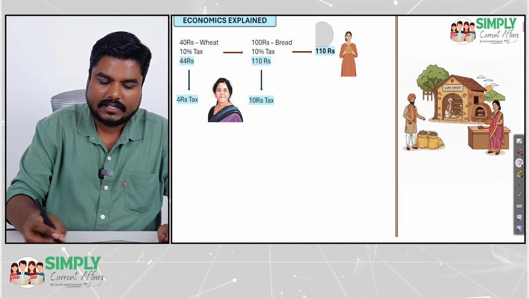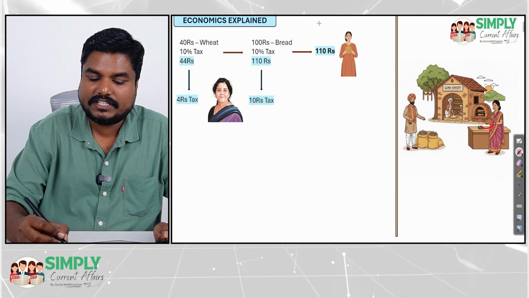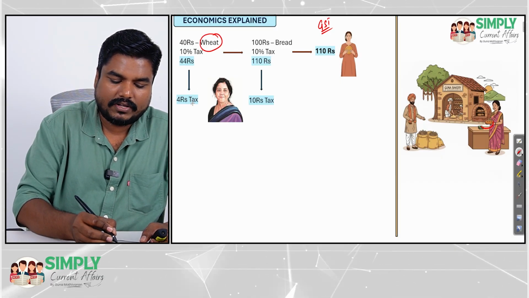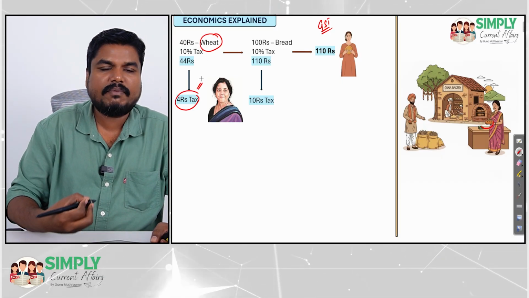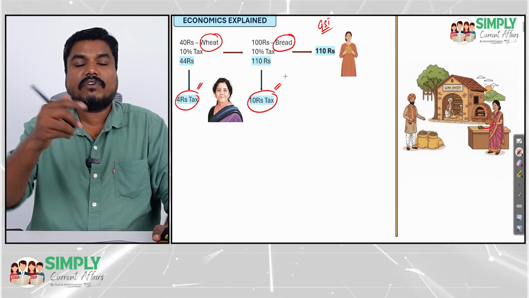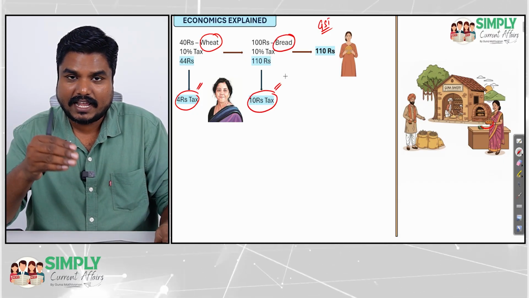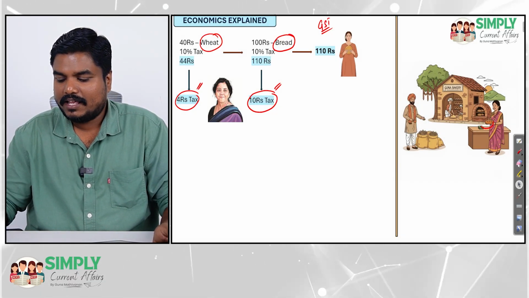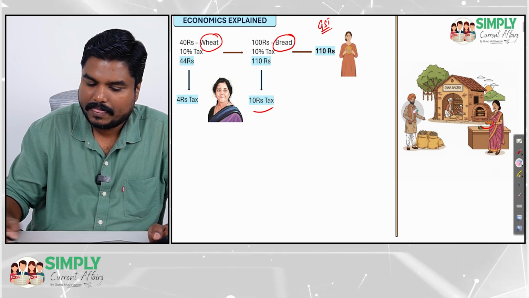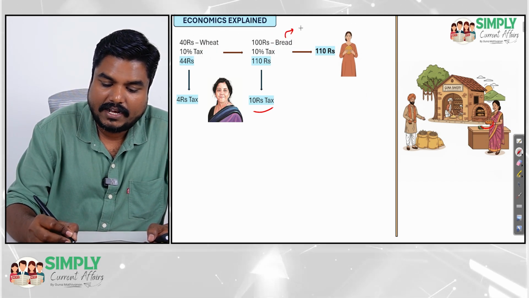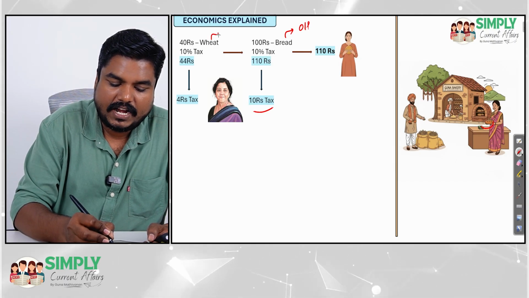So what does the government say in the GST regime? At every stage, when wheat is sold, okay, 4 rupees tax, let it be paid. At this stage, bread, 10 rupees tax. The 10 rupees tax involves cascading, but the government says that's okay, you pay. And remember, in this example, bread is the output, wheat is the input.